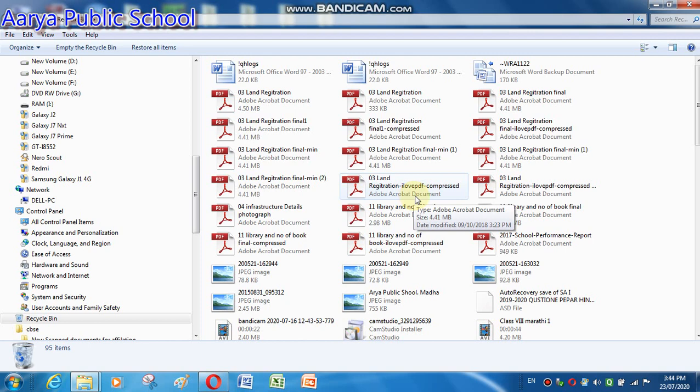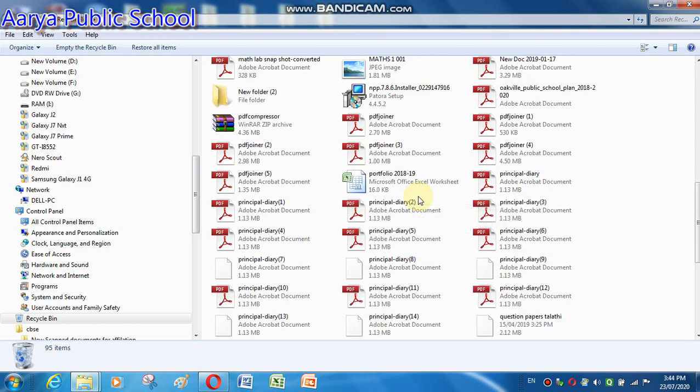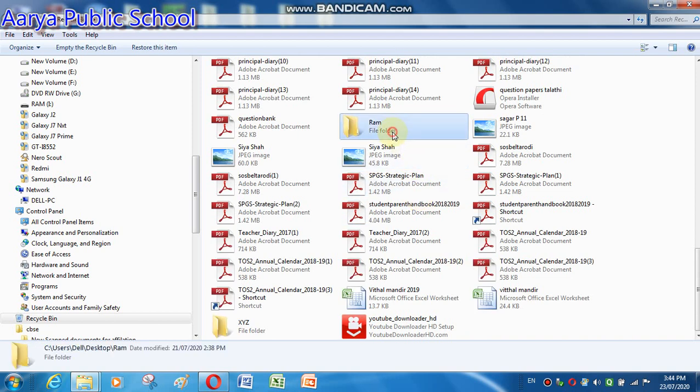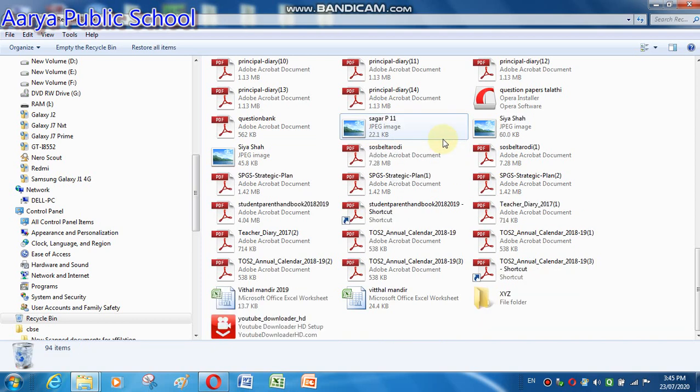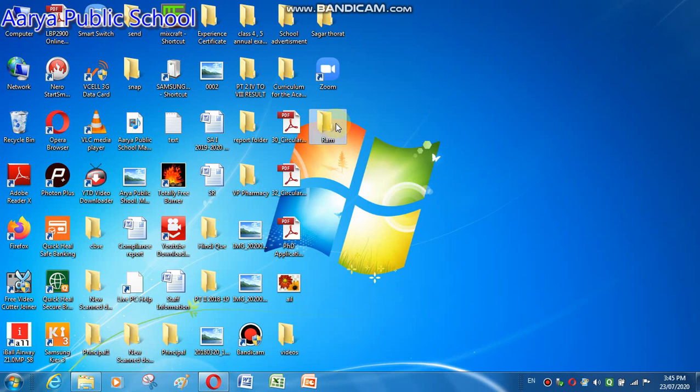Now how to restore? Find the deleted folder we recently deleted here. Here is my deleted folder. Click your mouse right button, here is the option restore, you can restore. Now this folder will disappear from the recycle bin. Now you can close the recycle bin, here your folder has come back. This is the step to restore your file or folder.